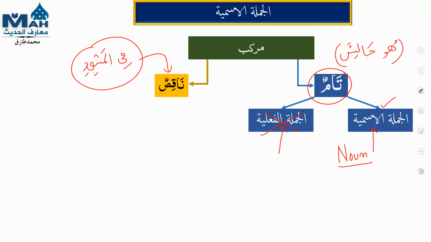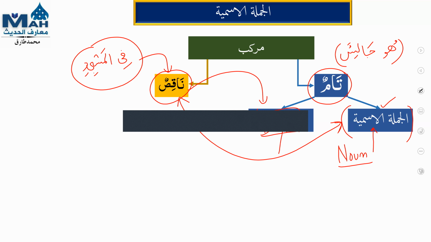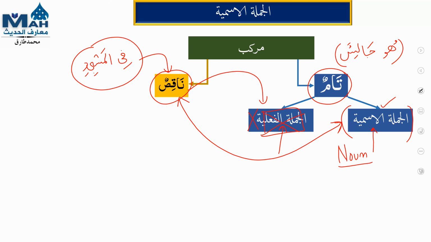So this naqis compound will adjust in al-jumlatul fi'liya or al-jumlatul ismiya. Right now we are studying al-jumlatul ismiya, so we don't have to worry about al-jumlatul fi'liya. Please forget jumlatul fi'liya right now. So it means these naqis compounds we are going to use in jumlatul ismiya. And remember, jumlatul ismiya minimum consists of al-mubtada and al-khabar. So today we are going to add something extra in this jumla. So we'll see what this is. First we'll explain naqis. What is naqis?